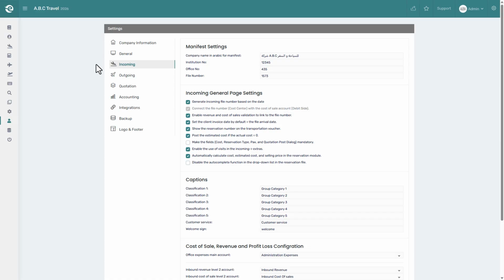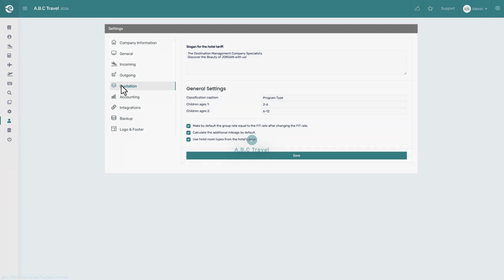To access it, from the System Settings screen, click on Quotation from the left-hand side menu. The quotation settings control several default behaviors related to quotation documents, hotel tariff display, children age labels, hotel rates, transportation mileage, and room type selection.